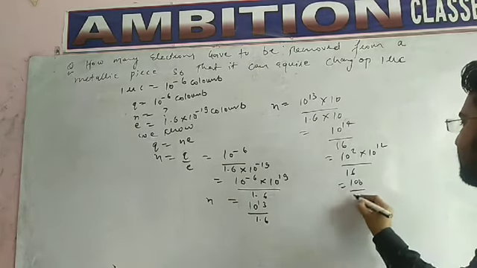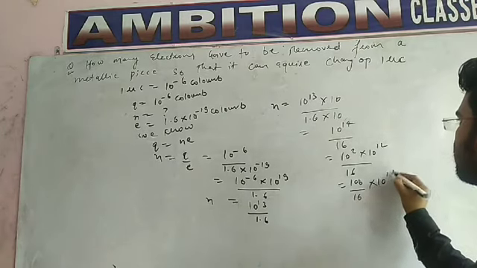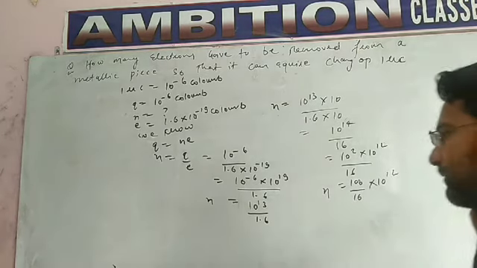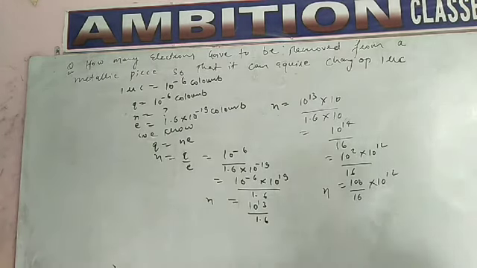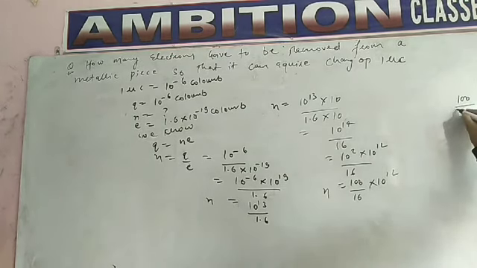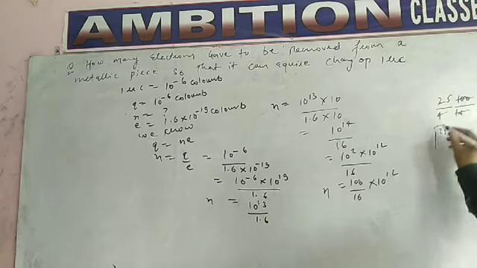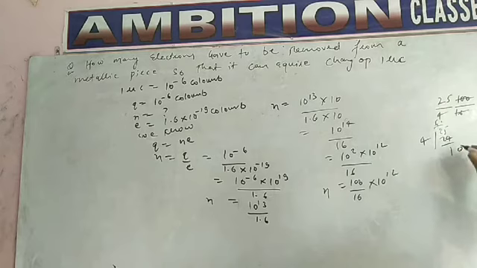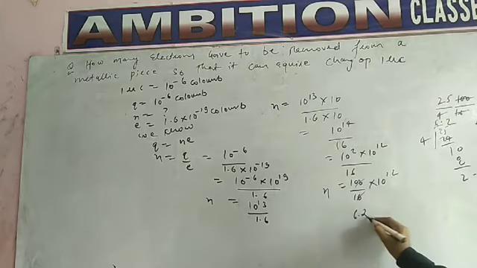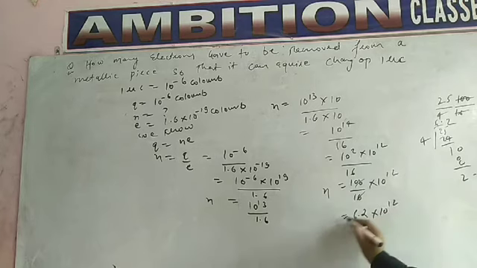So it will be 100 upon 16 into 10 power 12. Then we have to divide 100 upon 16, which gives 6.25, so about 6.2 into 10 power 12.